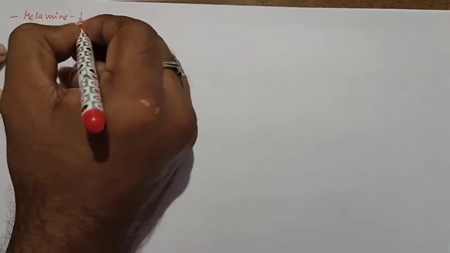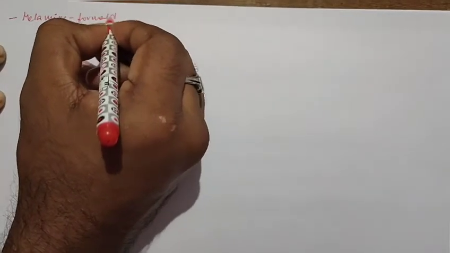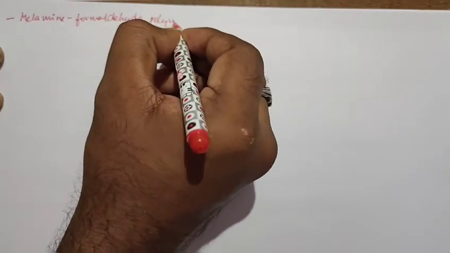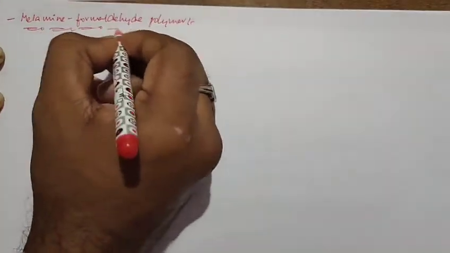Condensation polymers, last one is melamine formaldehyde polymer. It is prepared from the monomers of melamine and formaldehyde.